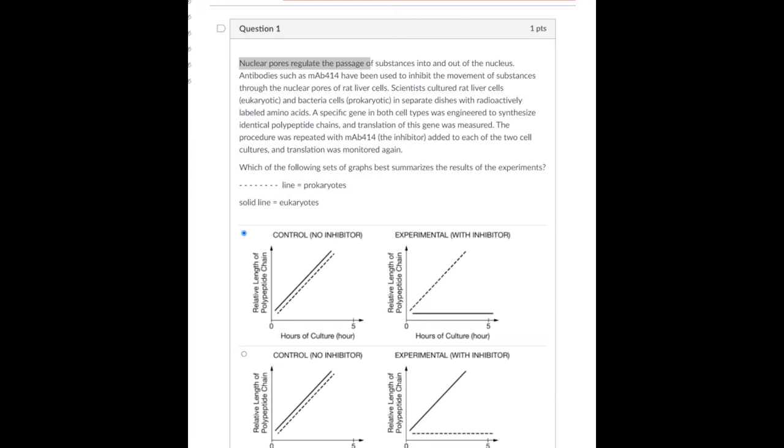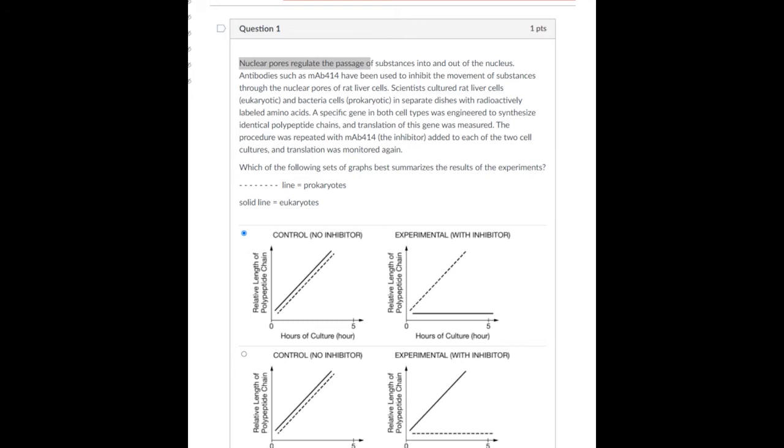Scientists cultured rat liver cells, eukaryotic, and bacterial cells, prokaryotic, in separate dishes with radioactively labeled amino acids. A specific gene in both cell types was engineered to synthesize identical polypeptide chains, and translation of the gene was measured. The procedure was repeated with the MAB414, the inhibitor, added to each of the two cultures, and translation was monitored again. Which of the following sets of graphs best summarizes the results of this experiment?